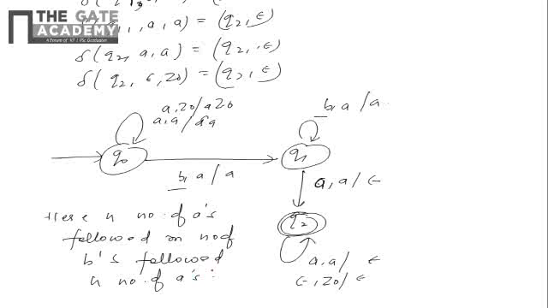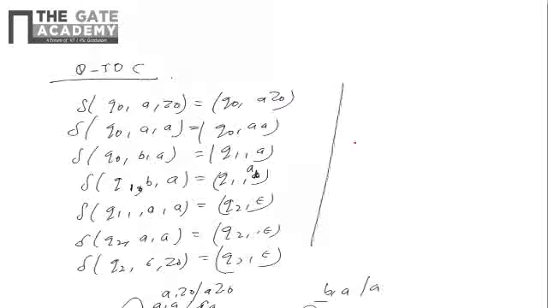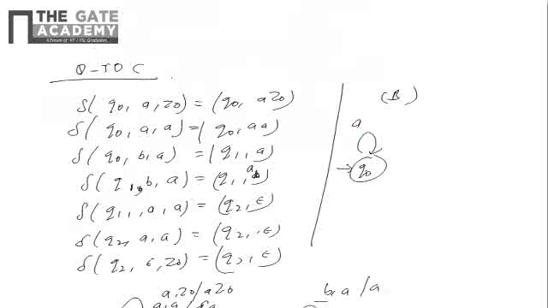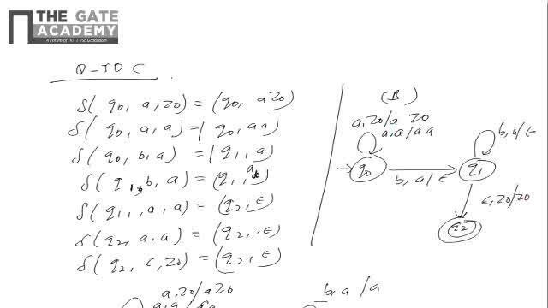Why is B option wrong? If you go for the B option, the PDA will look something like this, okay. Actually the answer is A only, so I'm just telling you why B is wrong. See, if you go for the B option, this will be a comma Z0. It is a^n b^n, right? So this will be a comma Z0, so it will push A Z0, and this will be the PDA for the B option, okay.